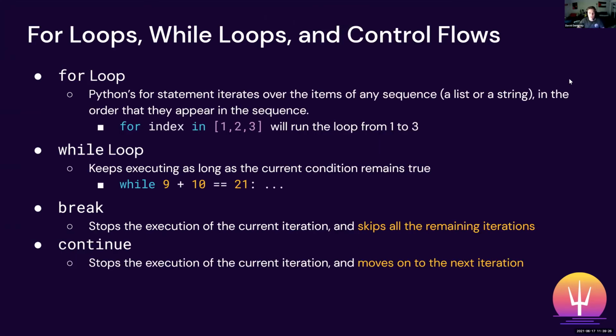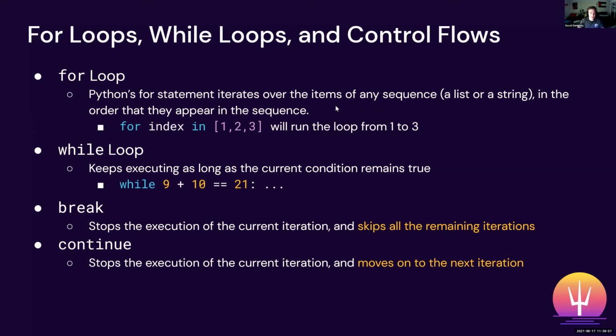All right, so next up, I'd like to cover what loops are in Python. There are 2 types of loops you should know about: for loops and while loops. And I'll also cover control flows briefly as well. So first up is a for loop. A for loop is basically a statement that iterates over items in any sequence in the order they appear in the sequence. So what this will do is, for example, for index in 1, 2, 3, we'll run the loop from 1 to 3.